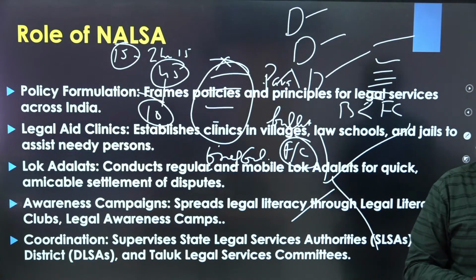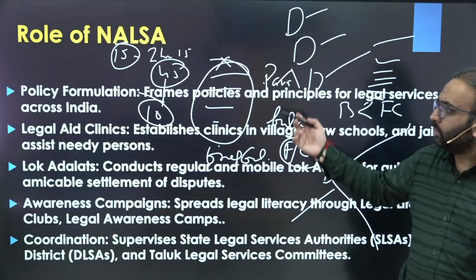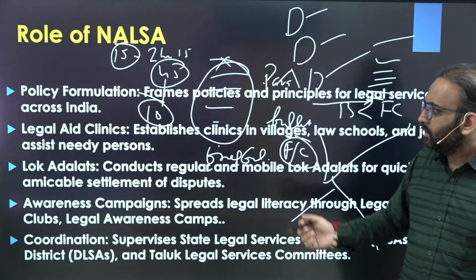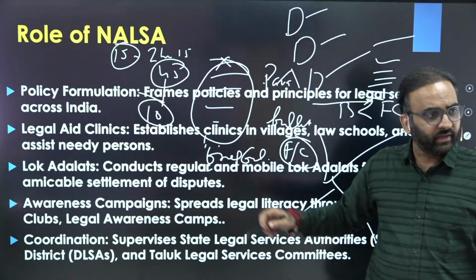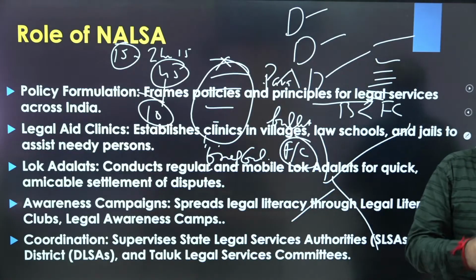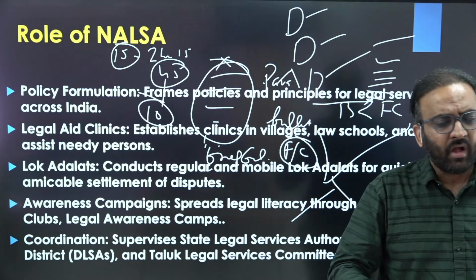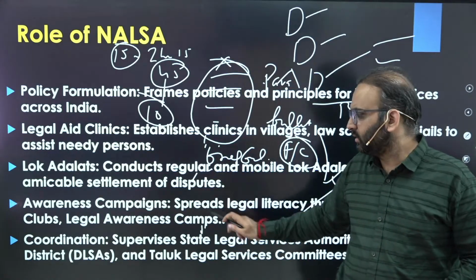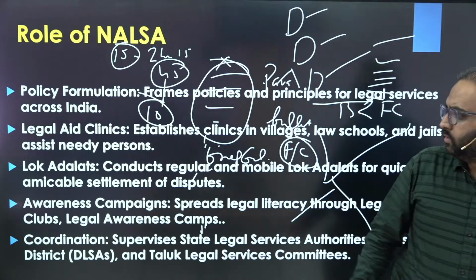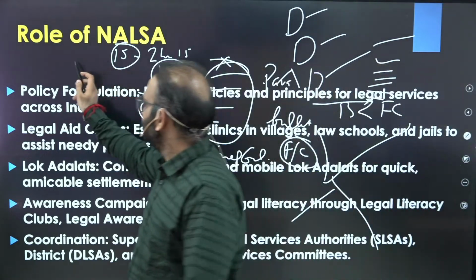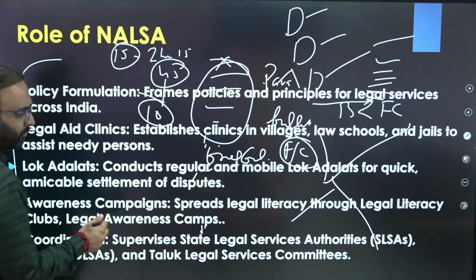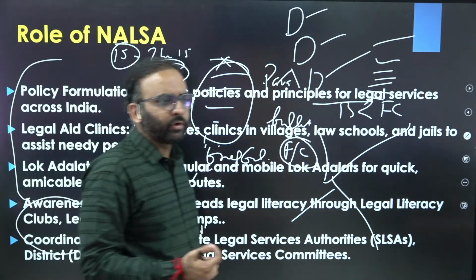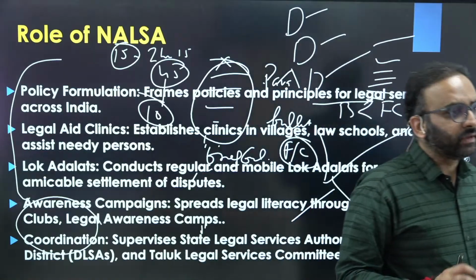Then what is the role of NALSA? Like, it makes policy for legal aid across the country. Then it also establishes legal aid clinics so that people get to know about their legal rights, legal procedure, formalities, how to file petitions and so on. Then it organizes Lok Adalats and also conducts awareness campaigns. So by these 4 points your answer will get over, but try to make more points, like it establishes coordination between different State Legal Service Authorities, or it supervises the functioning of the legal service authorities.